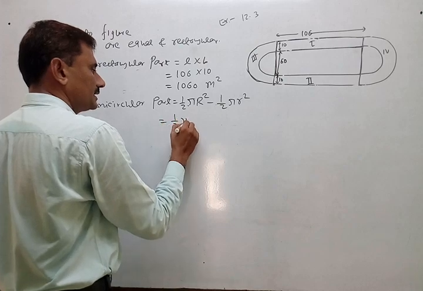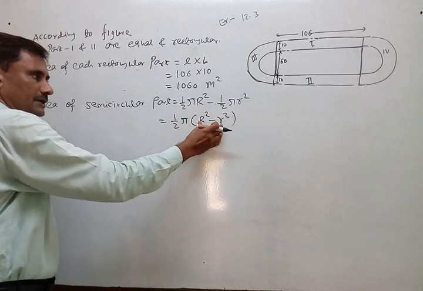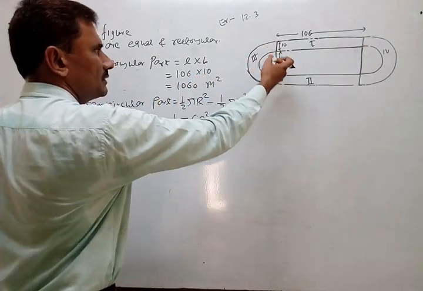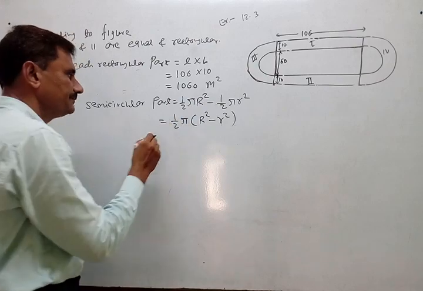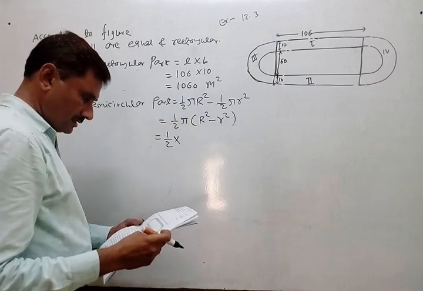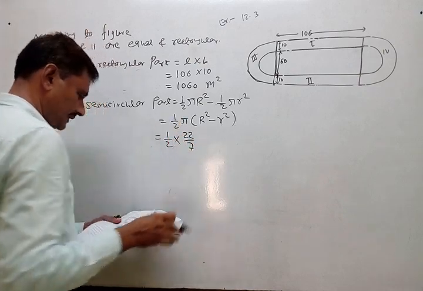Half pi take common. So R square minus r square. You can even write two factors also, (R plus r)(R minus r). But I think here no problem will arise in making squares because the numbers are very simple. Okay. Now place the value of pi. Pi is not given, so 22 by 7.